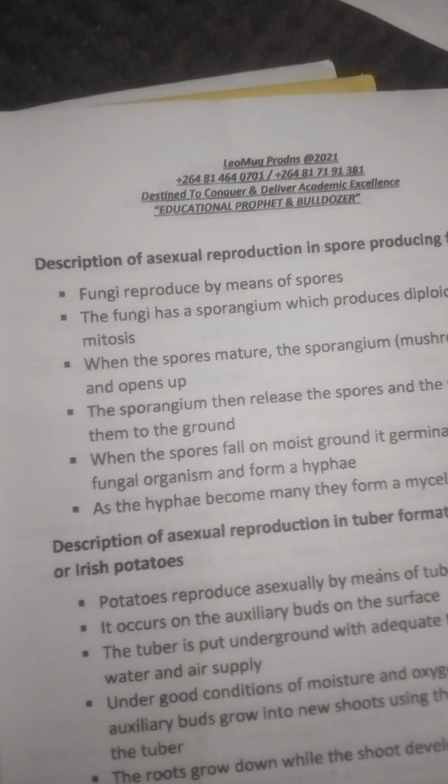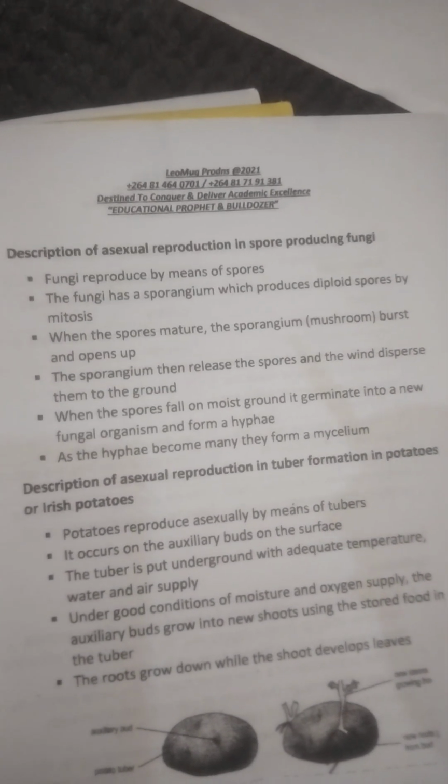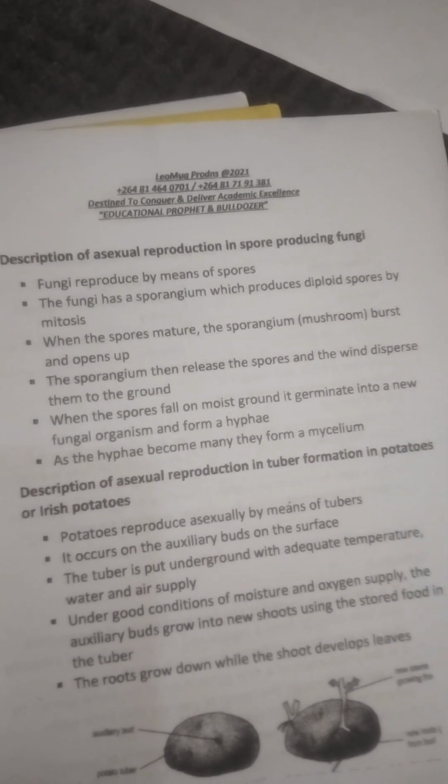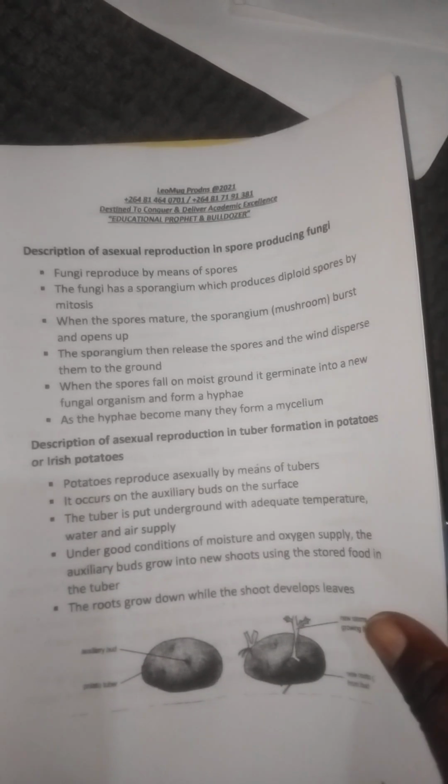All together. And form a hyphae. All together. So these hyphae can grow up into a body which is called a mycelium. All together. So this is the second type. We looked at bacteria. How do bacteria reproduce? I've given you how the fungi reproduce.